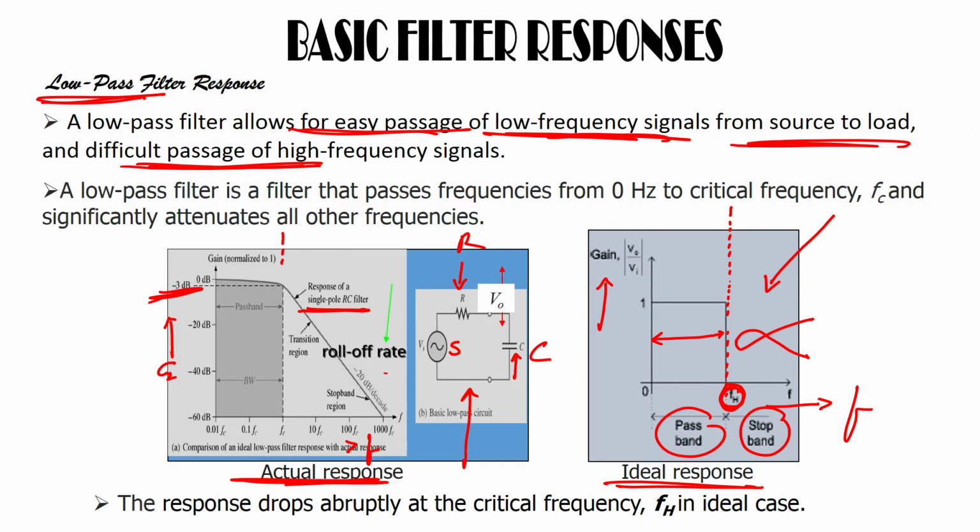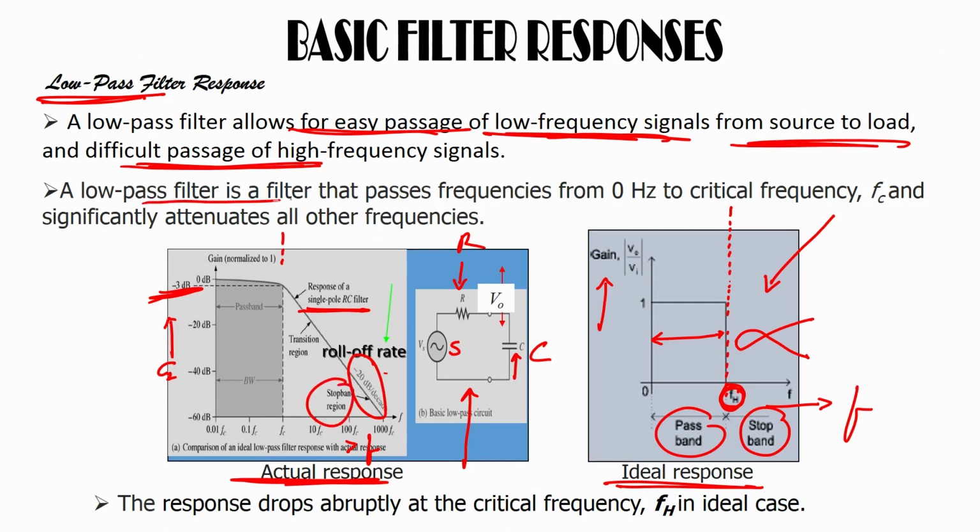For a single pole RC filter, the roll off rate is -20 dB per decade. For a 2 pole RC filter, it will be -40 dB per decade, and we will see that when we cover the 2 pole RC circuit. And this is your stop band region, where the frequency would be stopped.